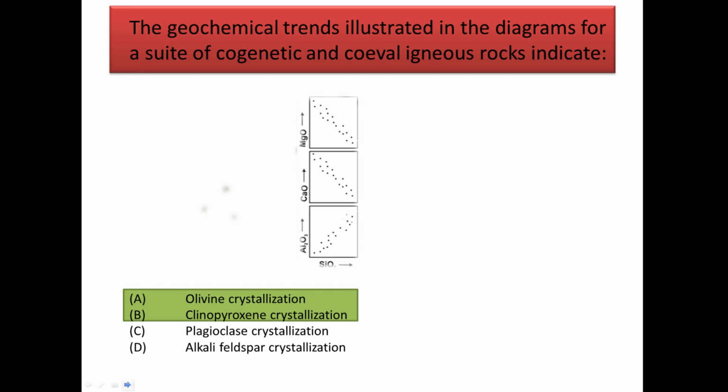So here we have the concentration of MgO and CaO which is gradually decreasing. That means they are being used in the formation of minerals. So we will get minerals like olivine and clinopyroxene. Now look at the concentration of Al2O3 which is gradually increasing with increase in silica. That means there is no crystallization of Al2O3. That's why we will get no plagioclase and no alkali feldspar in this particular example. Because in plagioclase and alkali feldspar, Al2O3, that is alumina, is a major constituent. Okay, and without the crystallization of Al2O3 we cannot get plagioclase and alkali feldspar.